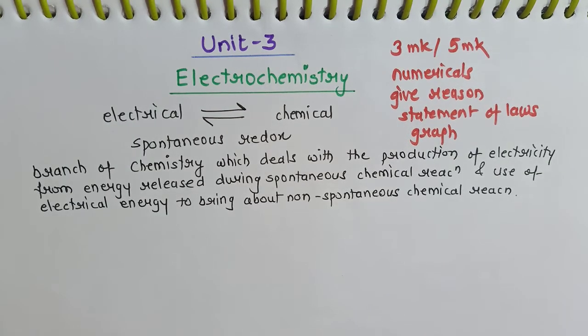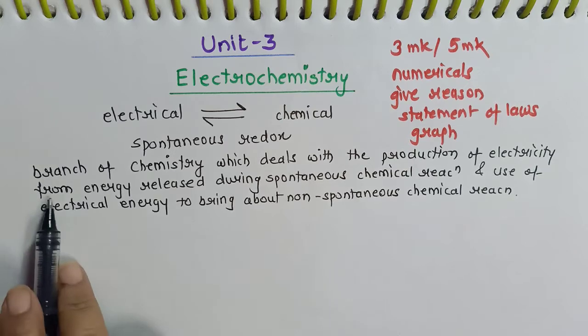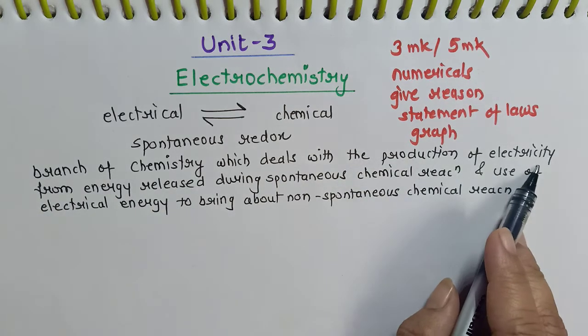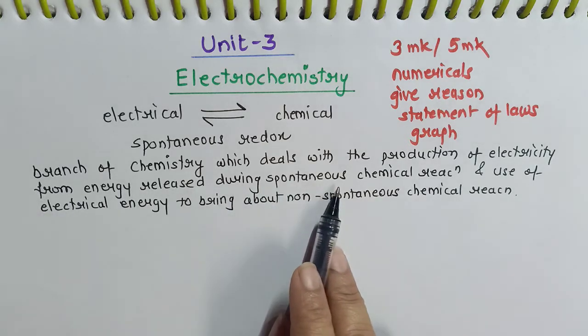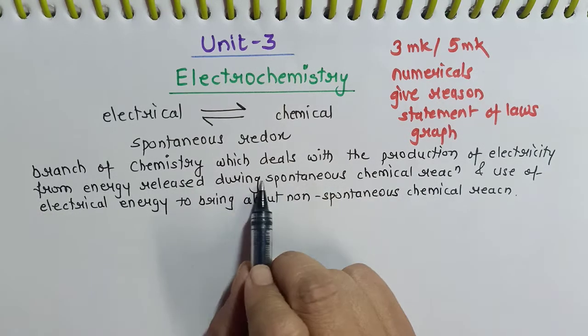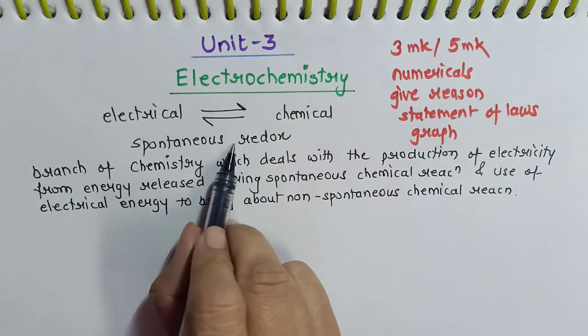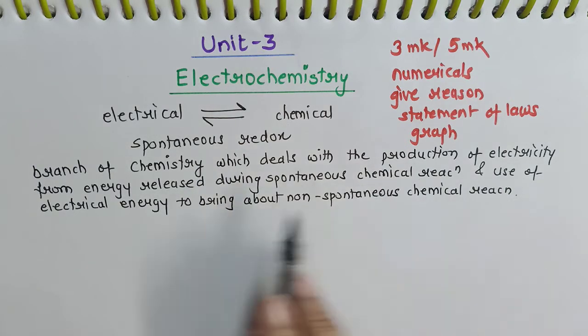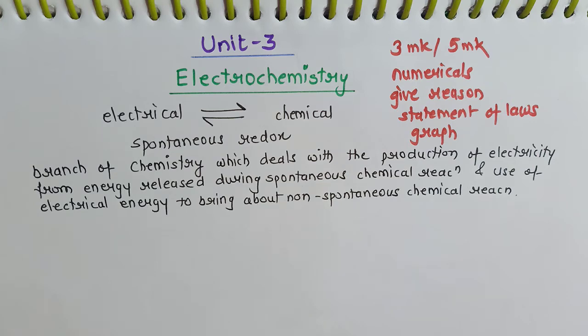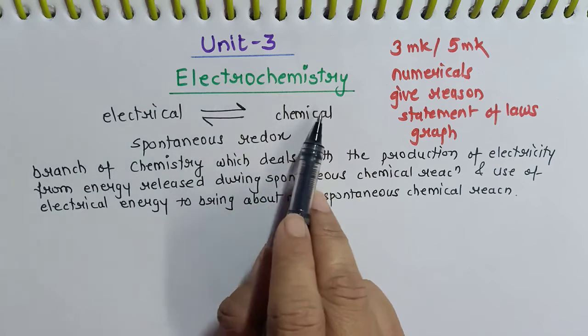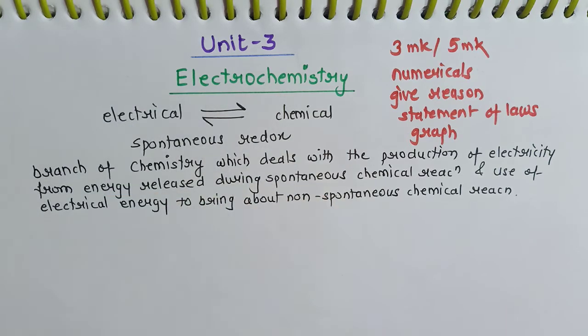So basically, what is electrochemistry? It is the branch of chemistry which deals with the production of electricity from energy released during spontaneous chemical reactions. Now, which are these reactions? These are redox reactions. And the use of electrical energy to bring about non-spontaneous chemical reactions. That means overall we are talking about the conversion of electrical to chemical or chemical to electrical.